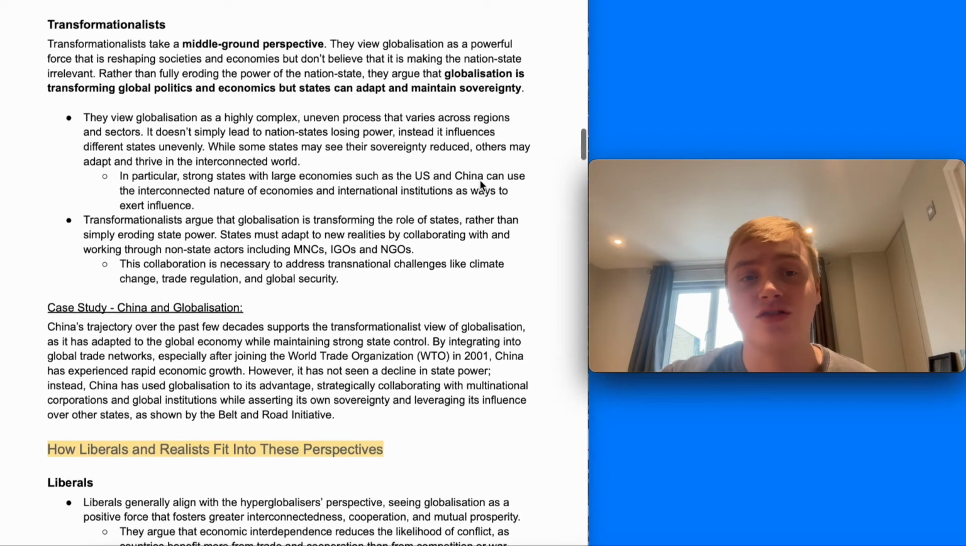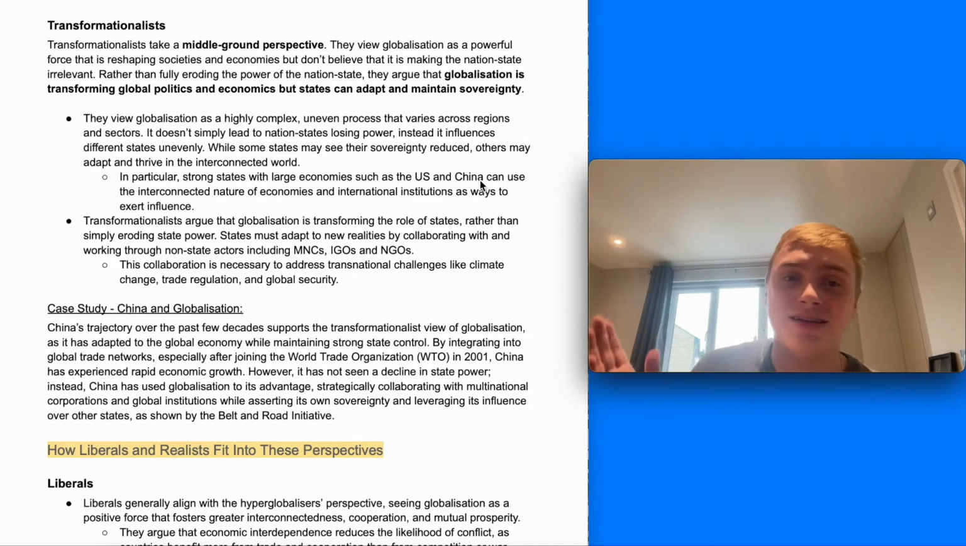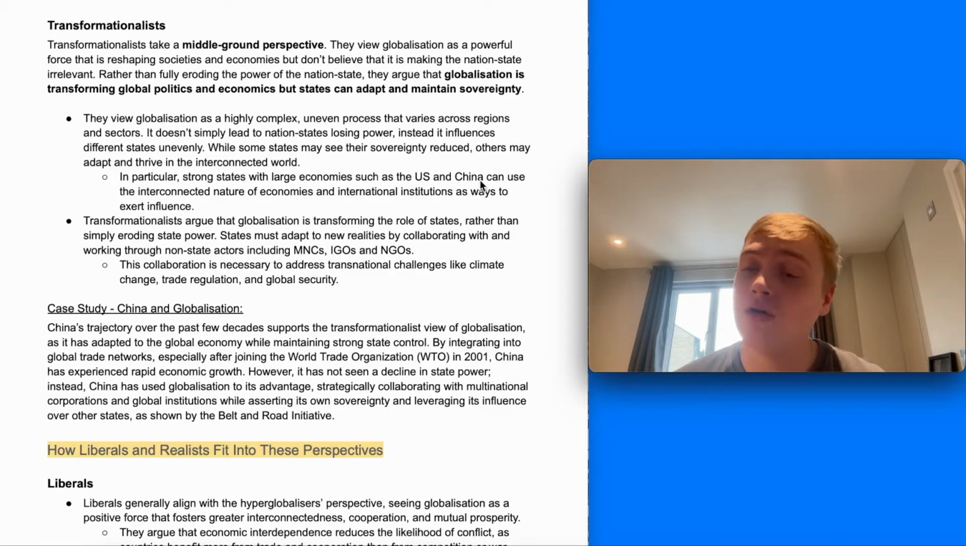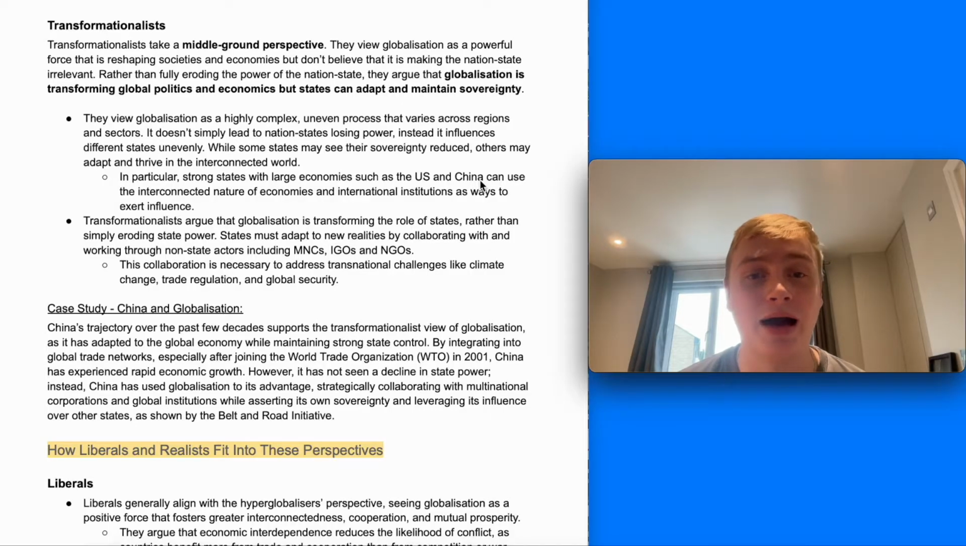They view globalization as a really complex and uneven process that influences different countries differently, and different sectors of economies differently as well. It doesn't simply, as hyperglobalizers argue, lead to nation states losing power. Instead, it influences different states unevenly. While some states may see their sovereignty reduced, others can use it to adapt and thrive in this more interconnected world and maximize their power, particularly strong states like the US and China. So they ultimately argue that globalization is transforming the role of nation states rather than simply eroding state power, and it's not as simple as that.